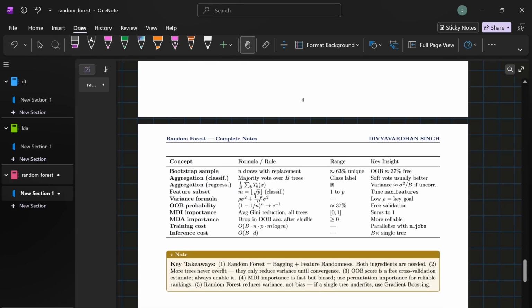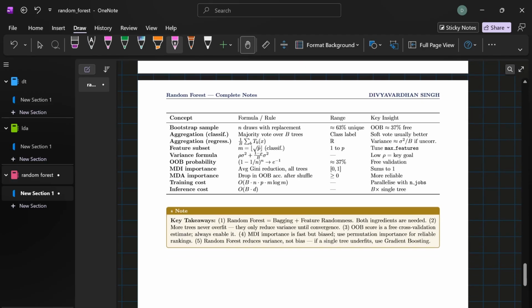Okay. Moving forward to wrap up completely, we can wrap up in five key takeaway points. First, random forest equals bagging plus feature randomness. You need both ingredients. Second, more trees never overfit. They only reduce the variance until it converges. Third, the OOB score is free cross-validation. Always enable it. Fourth, MDI is fast but biased, so use permutation importance for reliable feature ranking. Fifth, random forest reduces the variance, not the bias. If a single tree underfits, switch to gradient boosting.